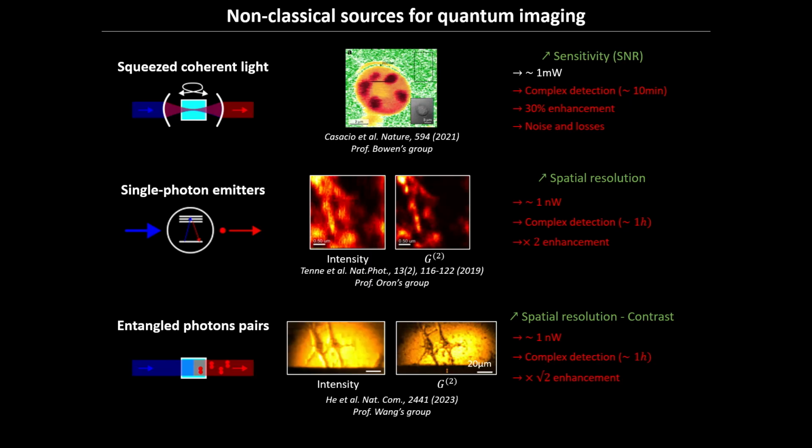Well, we all know that to increase the resolution, the first thing that you will probably do is just increase a bit the power of your laser as much as you can. I think we all agree that at nanowatt you won't burn your sample, but if you go maybe to milliwatt, it will still be okay. So there is a reason for going low flux in biological samples, but maybe not as low. So we have to be careful when we talk about advantages, in particular for practical implementation.